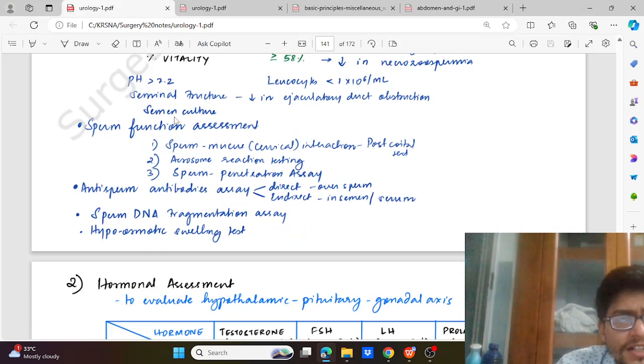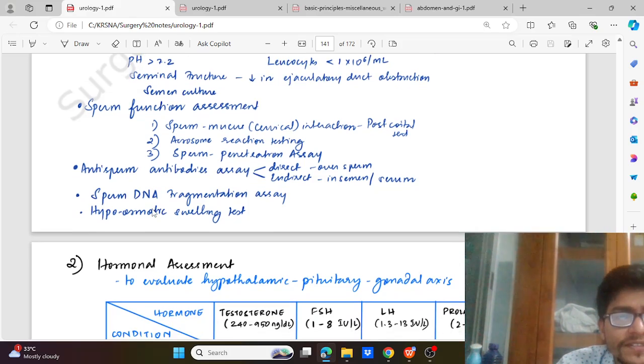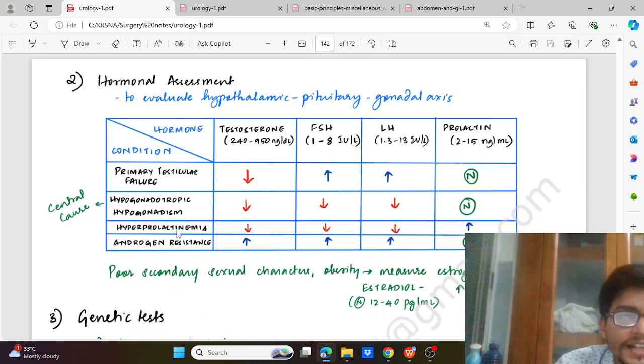Then we'll go for semen culture, which is necessary if considering infection. Sperm function assessment is done with the help of sperm mucus interaction. Then acrosome reaction testing, sperm penetration assay, anti-sperm antibodies, which could be direct or indirect, sperm DNA fragmentation assay, and hypoosmotic swelling test. Then we have the hormonal assessment.